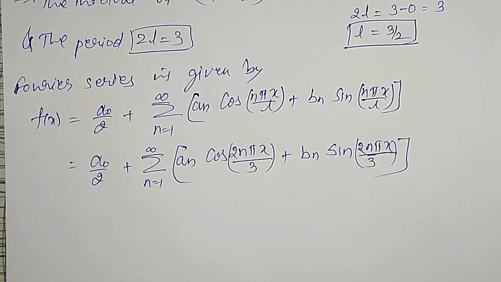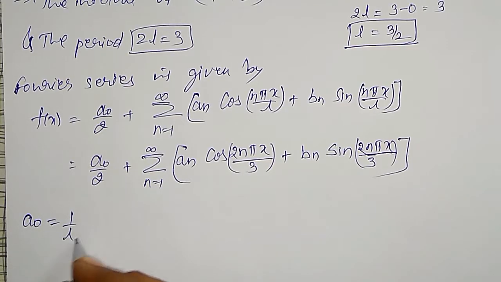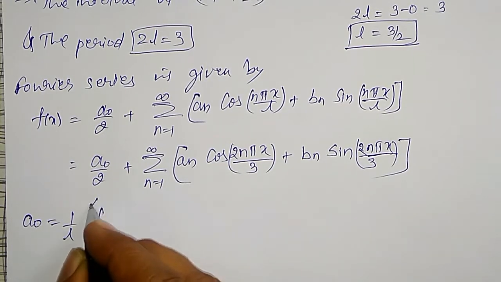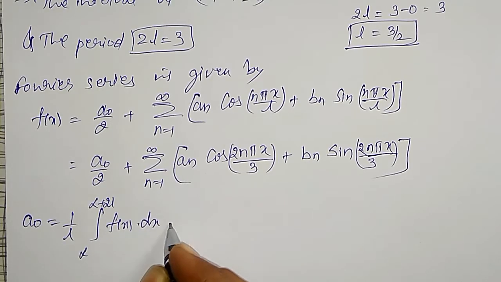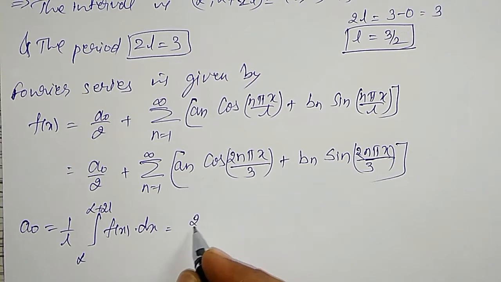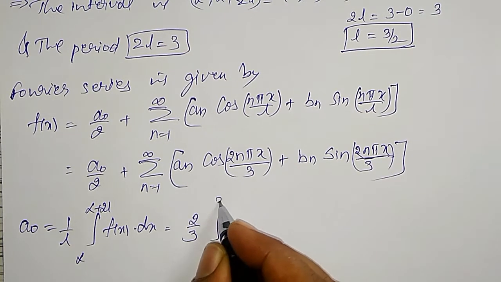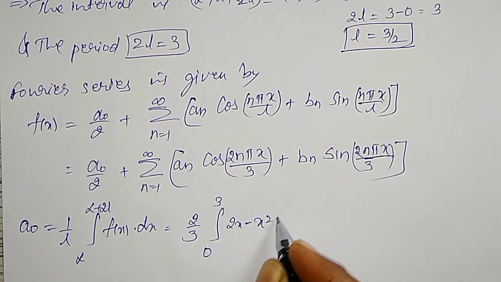Now, to find the Fourier coefficients one by one, a naught is given by 1 by l integration from alpha to alpha plus 2l f of x into dx. L is nothing but 3 by 2. That will become 2 by 3 integration from 0 to 3, alpha to alpha plus 2l is 0 to 3, my f of x is 2x minus x square into dx.